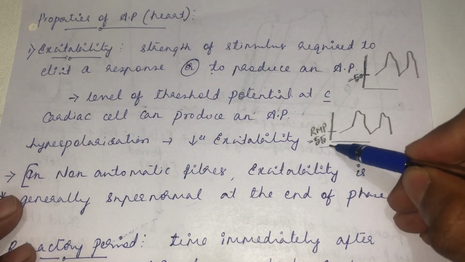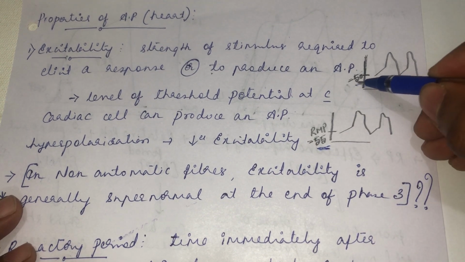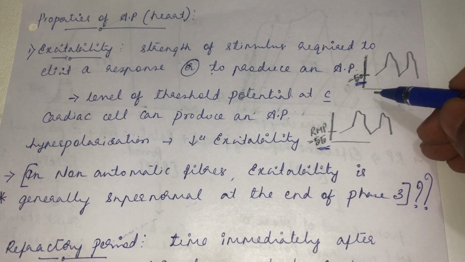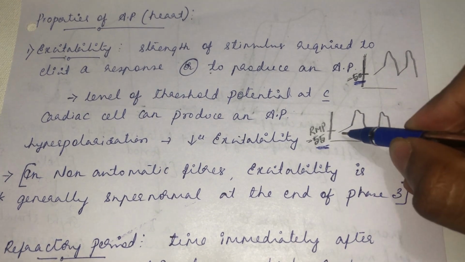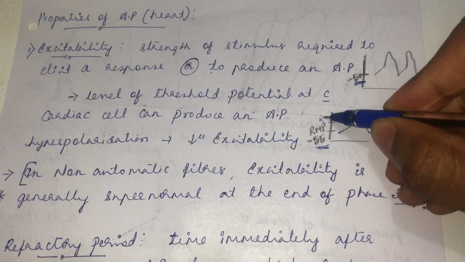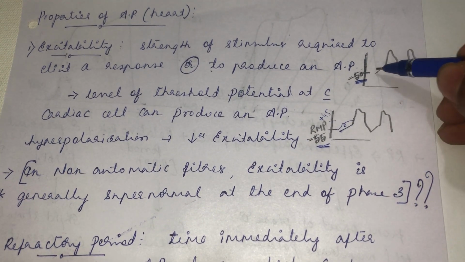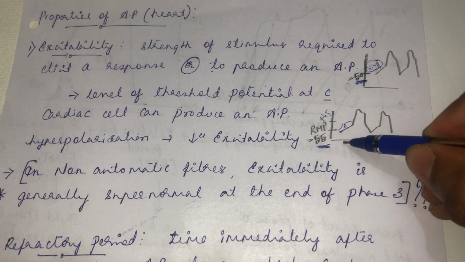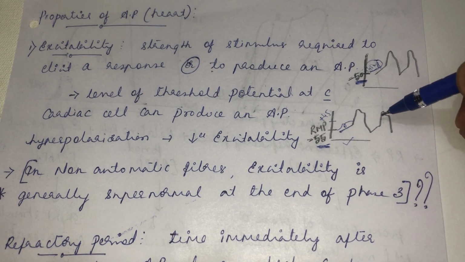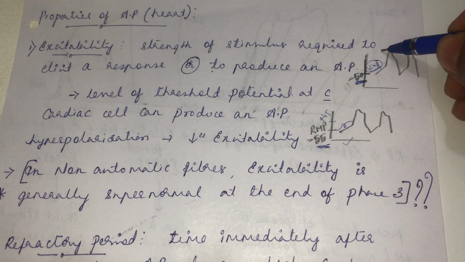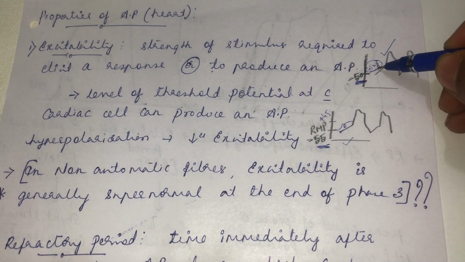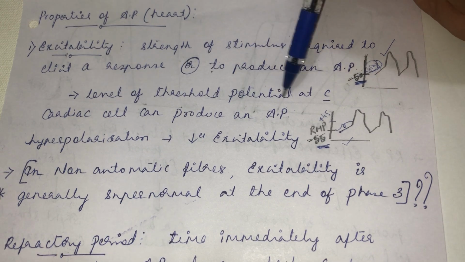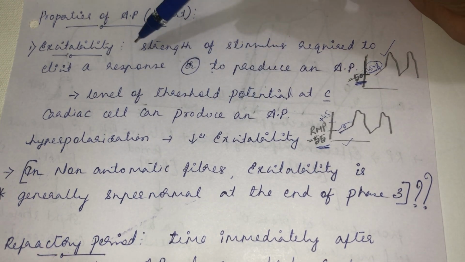See here, the resting membrane potential is minus 55 millivolt, and here the resting membrane potential is minus 50 millivolt. I already told you for an automatic fiber, the spontaneous depolarization, as and when it reaches the threshold potential of minus 45 millivolt. From minus 55 to minus 45, it's taking this much time, whereas from minus 50 to minus 45, it is taking much less time when you compare it with this example. So the excitability of which action potential is more? Obviously the excitability of this is more. It is taking very less time to reach the threshold potential. The level of threshold potential at which a cardiac cell can produce an action potential, we call it excitability.